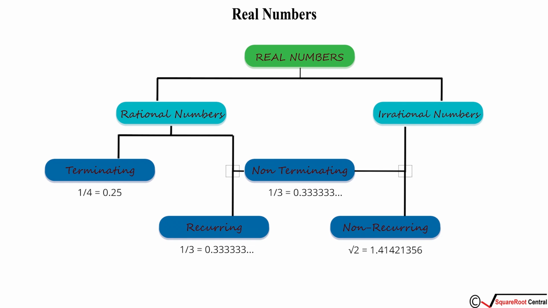Non-terminating decimal numbers can further be divided into two categories. One is recurring non-terminating decimal numbers, where the numbers recur after the decimal point and do not end. The next is non-recurring and non-terminating decimal numbers, where the numbers do not recur but do not end after the decimal point. With this, we also learned what rational numbers are, what irrational numbers are, what can be expressed as p divided by q, what cannot be expressed as p divided by q, and together everything is called as real numbers.